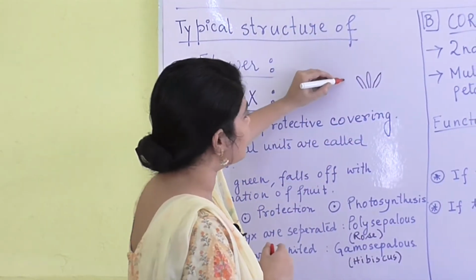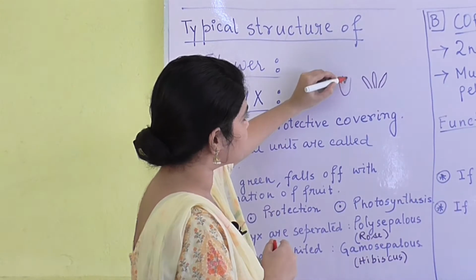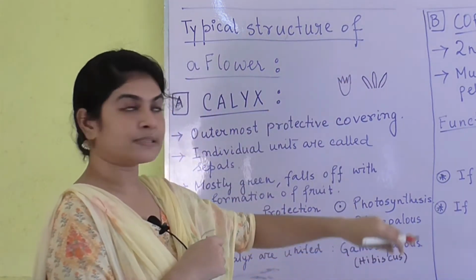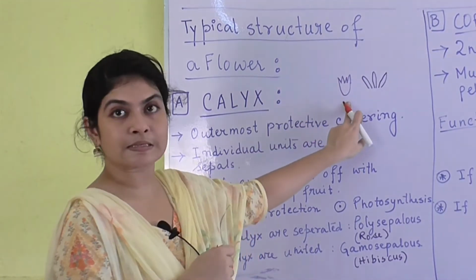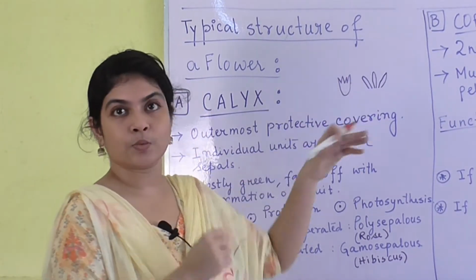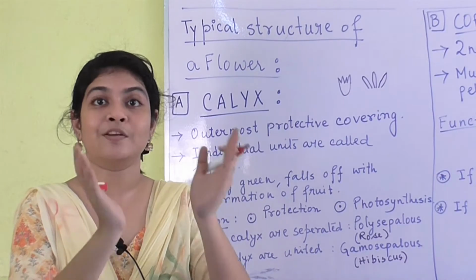But if we look at hibiscus, the calyx is going to look like this in the case of hibiscus. That is gamosepalous, where the sepals are fused or united.